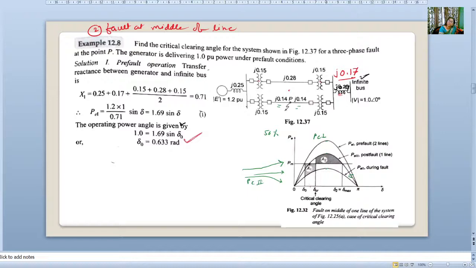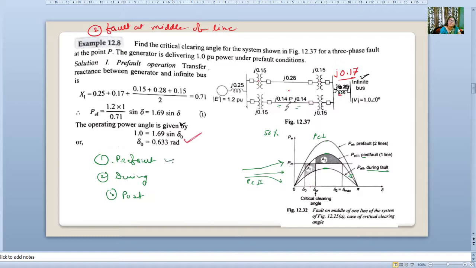During fault, power will be continued through the fault. It is very less. You can see this PE is very less during fault. In post-fault only one line is working, so it is less than this P1. In pre-fault condition, both lines are working. The steps remain the same: first find for pre-fault condition, second during fault condition, and third for post-fault condition.